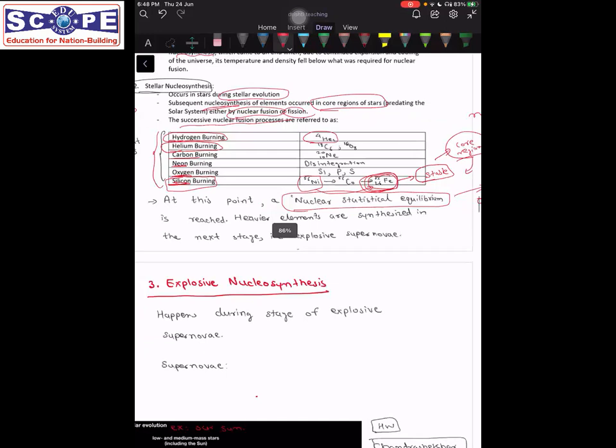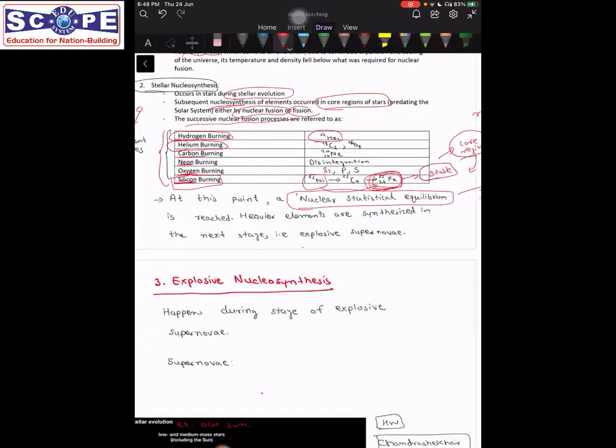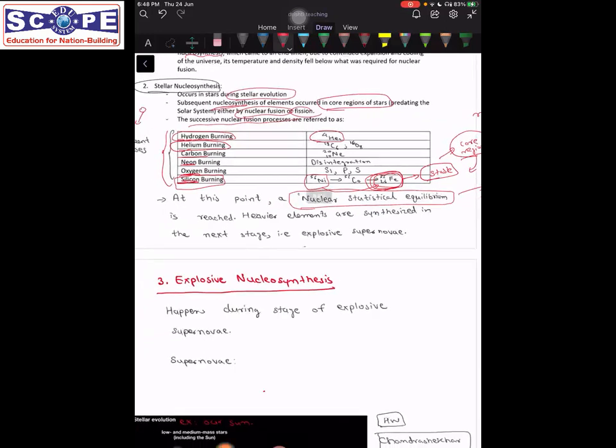So iron was formed in the cores. Core regions of stars.